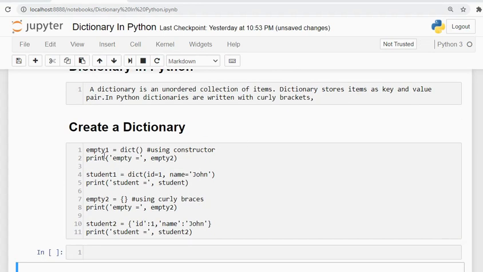First I am creating an empty dictionary using a constructor, dict, which does not contain any value. Similarly, in the second method I am creating an empty dictionary by using braces. And over here I am creating a dictionary with dict and passing the key, value pairs. ID is the key and 1 is the value. Similarly, name is the key and John is the value. So let's code this.